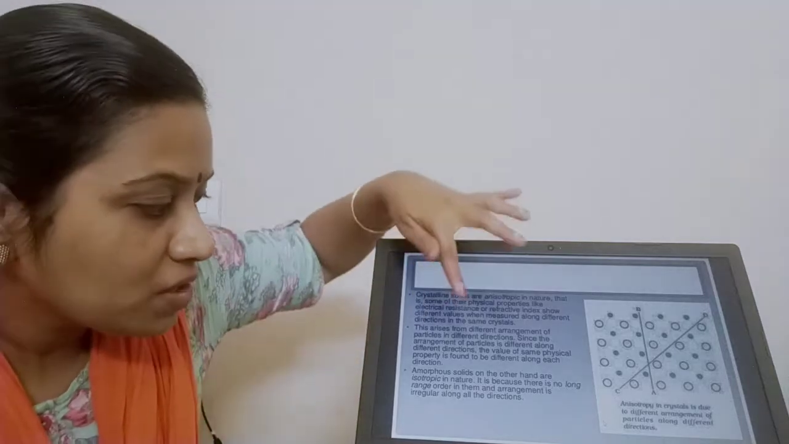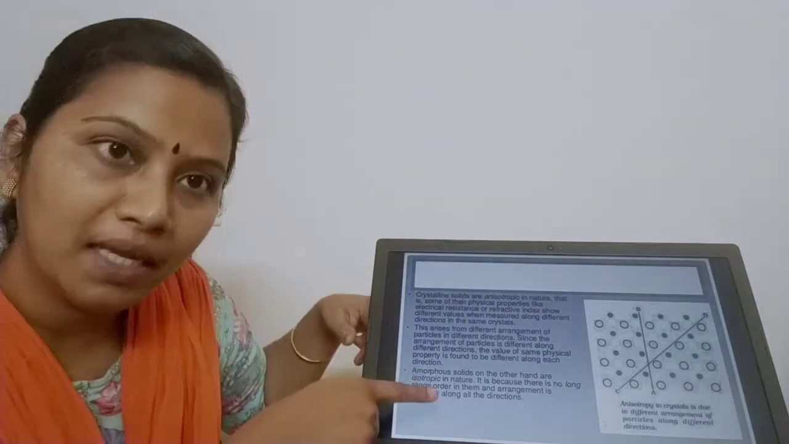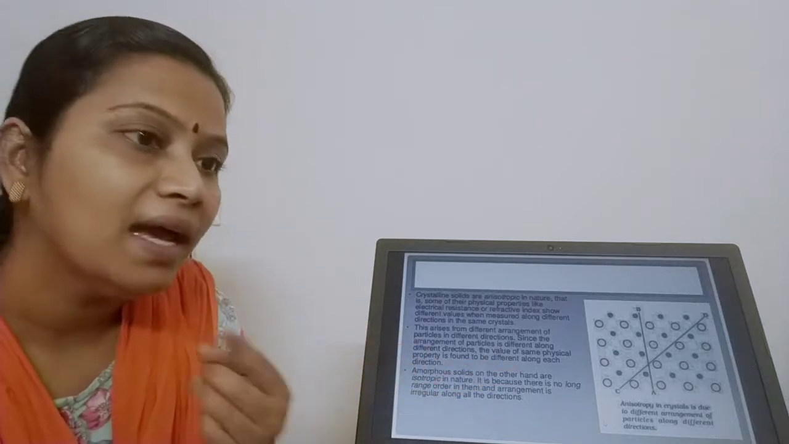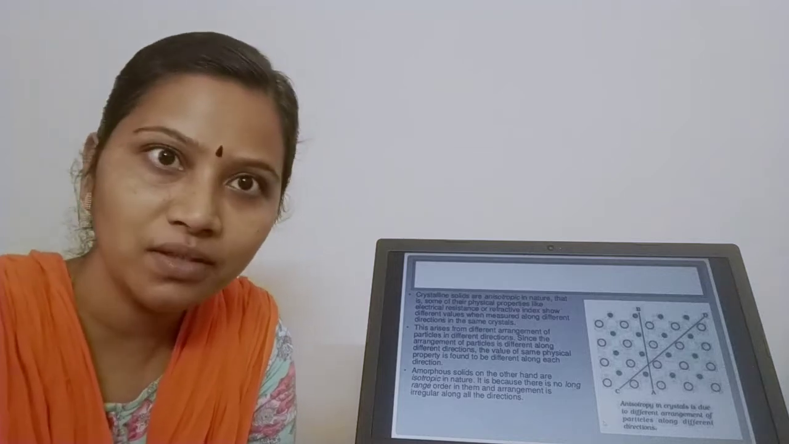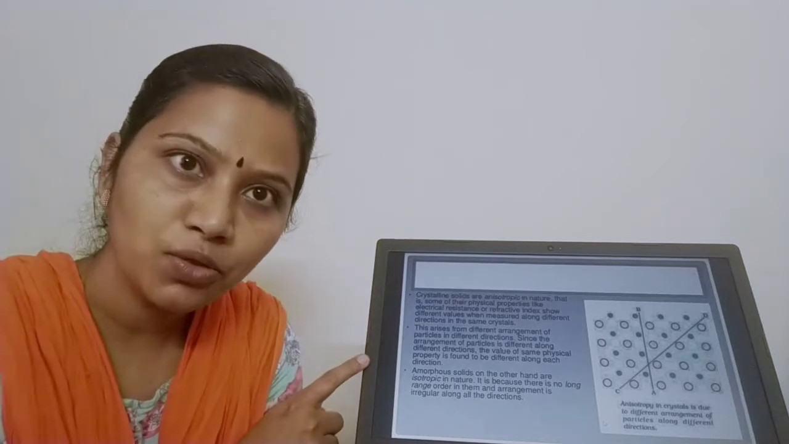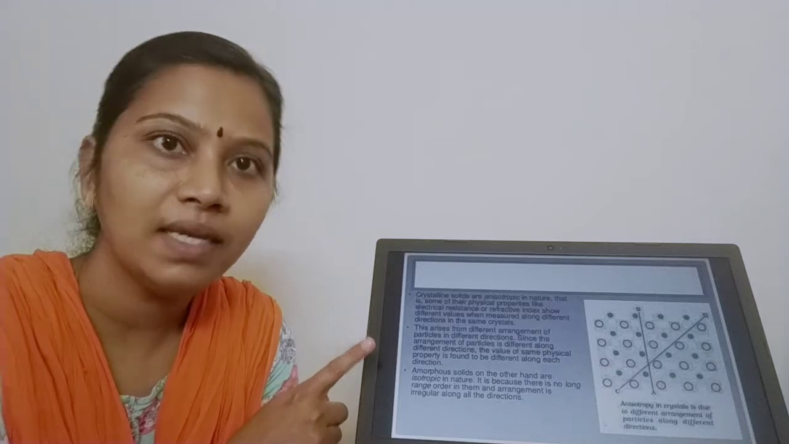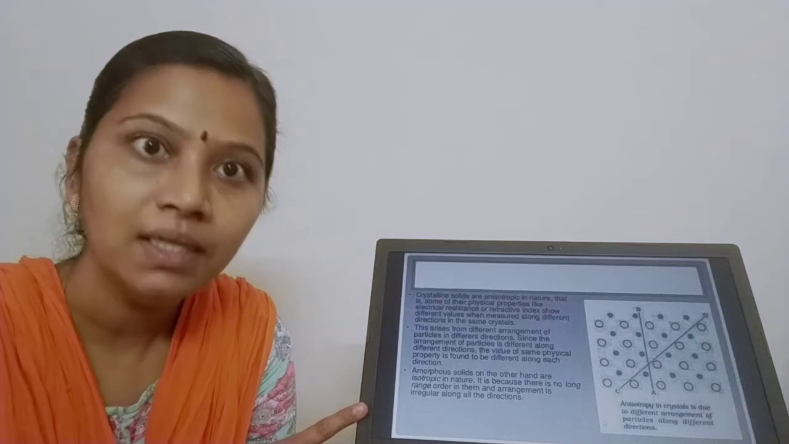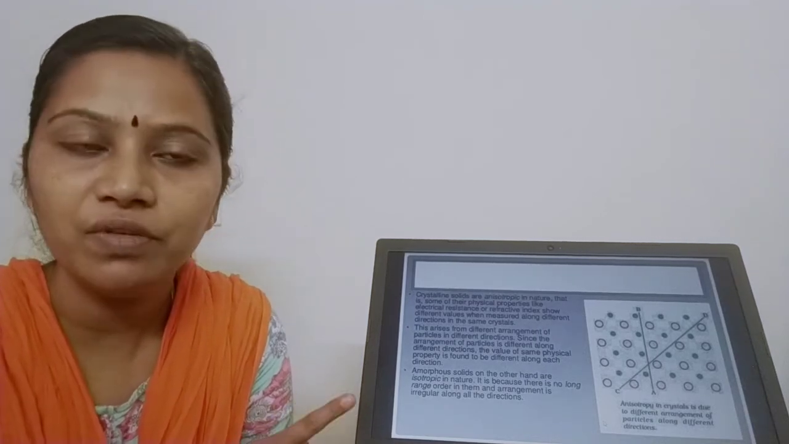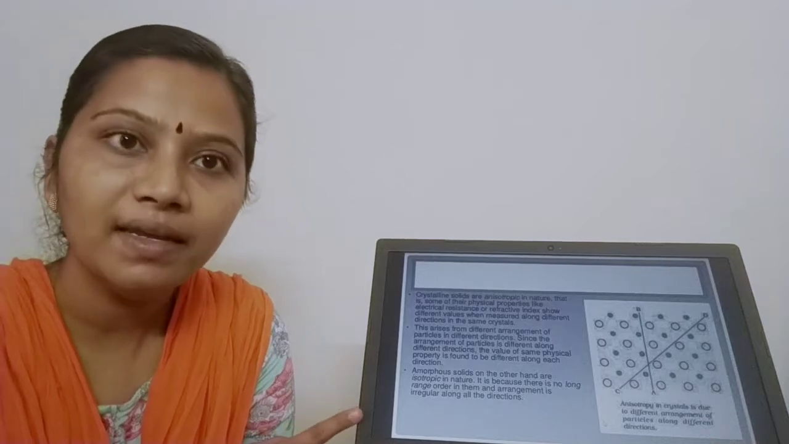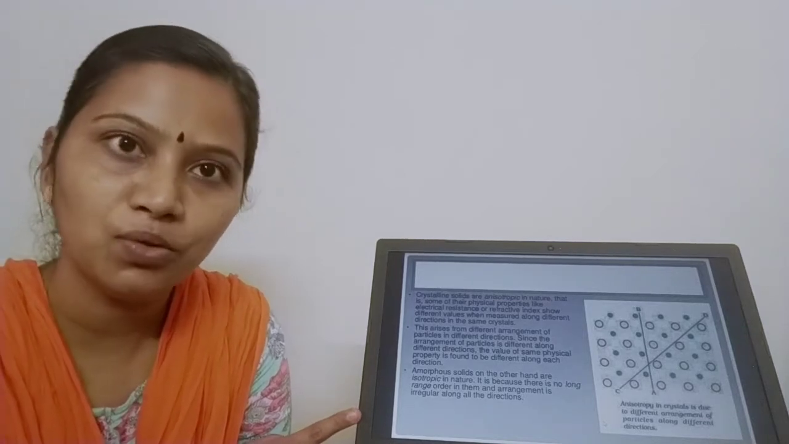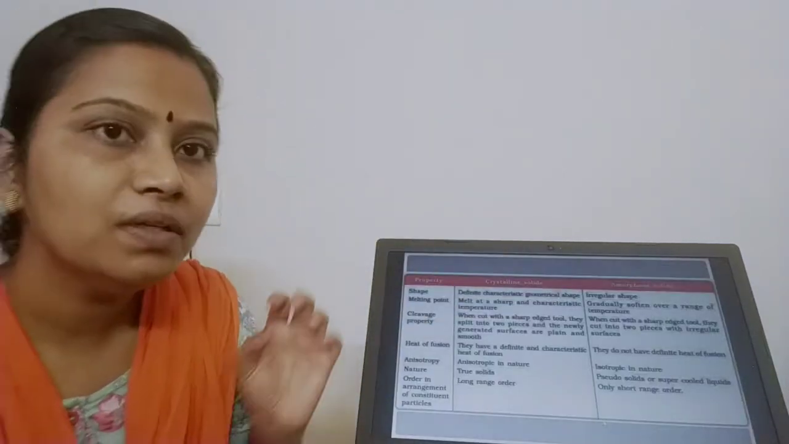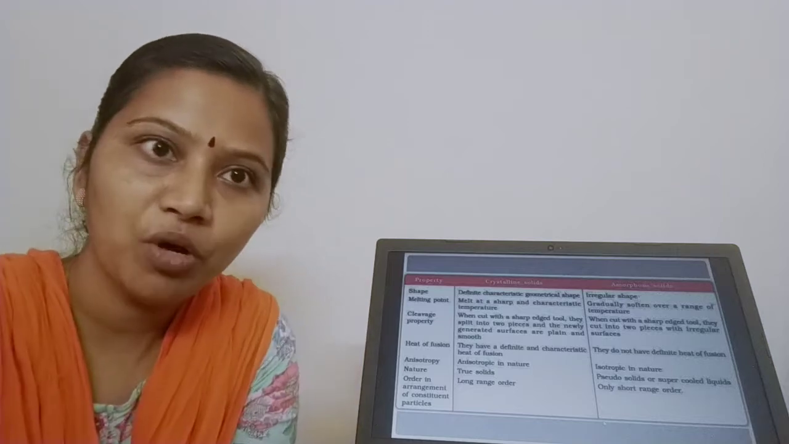See here, amorphous solids on the other hand are isotropic in nature. Why are they isotropic in nature? Because there is no long range order and the arrangement will be irregular throughout. Clear, children? So crystalline solids are anisotropic. They show different values in different directions of the same crystal, while amorphous solids are isotropic in nature because they have only short range order, after which they are totally disordered. So whenever I read the physical property, I am getting the same value throughout in different directions of the same crystal. Now this is a quick chart to know the difference between amorphous and crystalline solids.